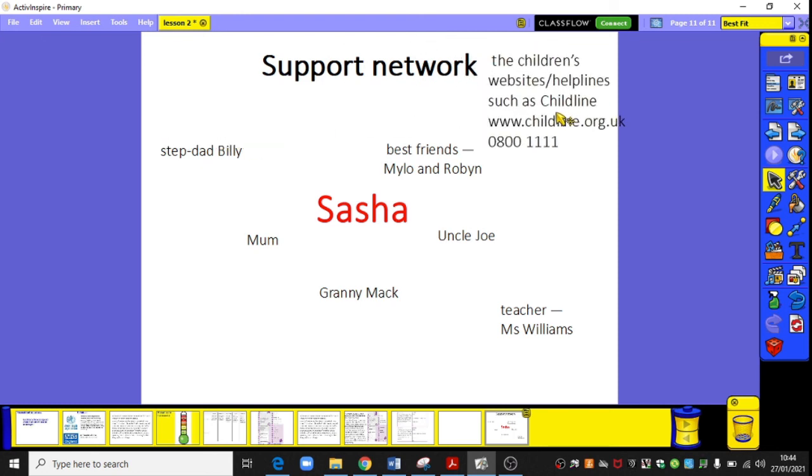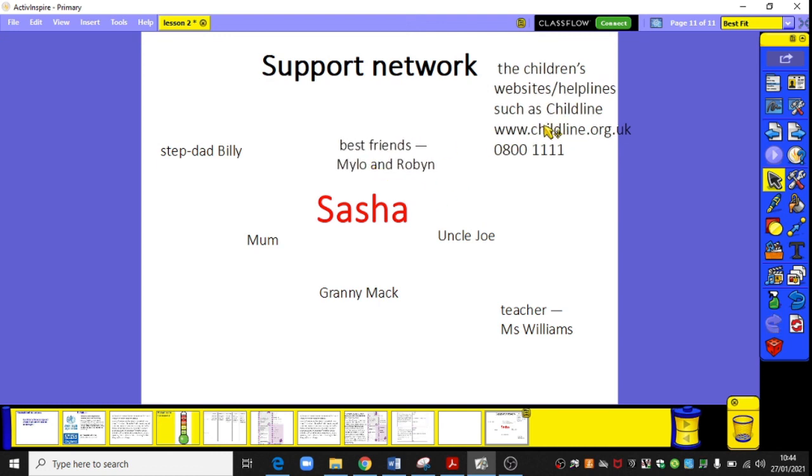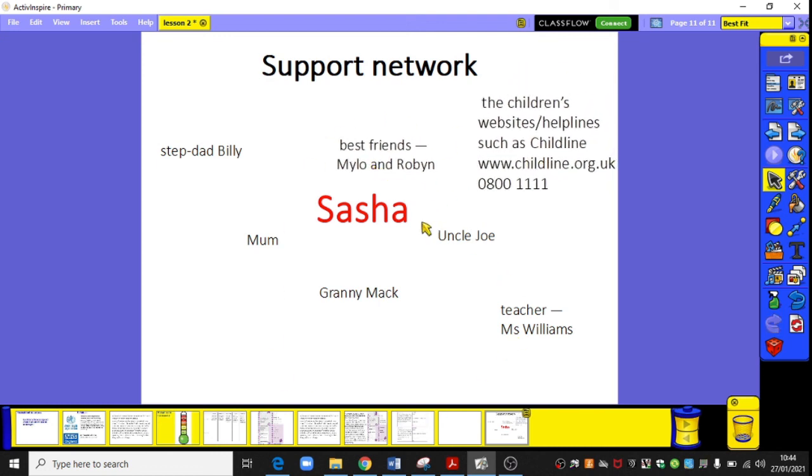Also important to remind you that there are lots of children's websites and helplines, such as Childline, which can provide support when the other support networks are not there to support you and you need some further, more professional advice for the way that you're feeling, particularly if you're struggling and unwell.